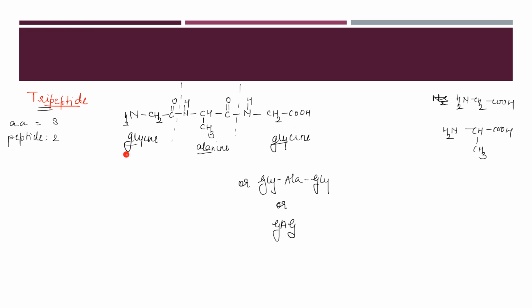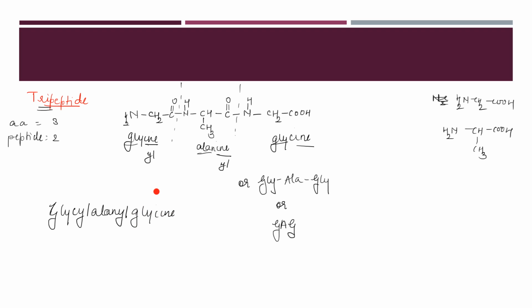Left to right, this is replaced by YL, this is replaced by YL, and this remains as it is. So what should be our name now? Glycyl alanyl glycine. Have you understood this? Is this clear to you, everyone?